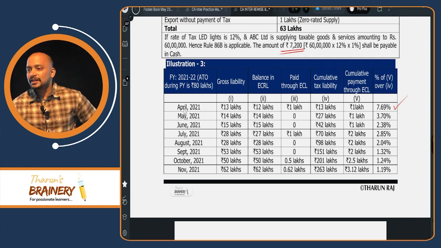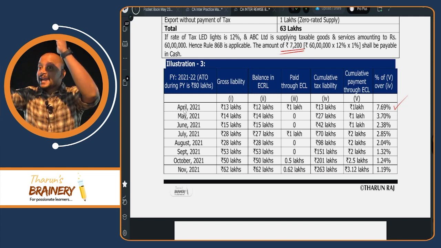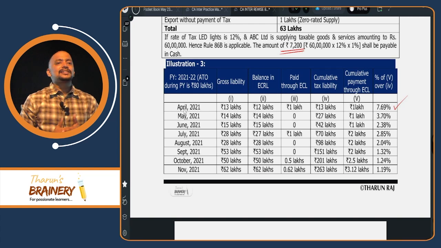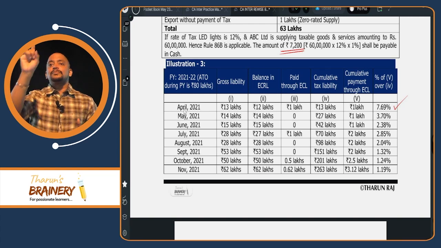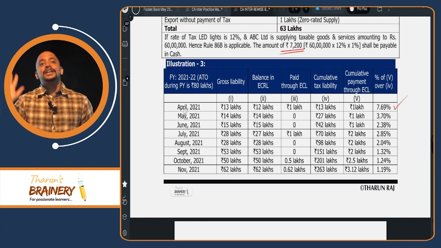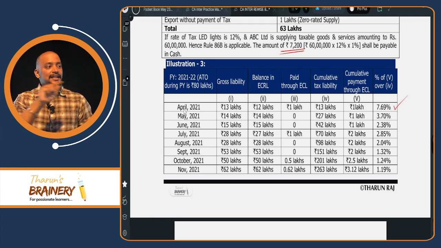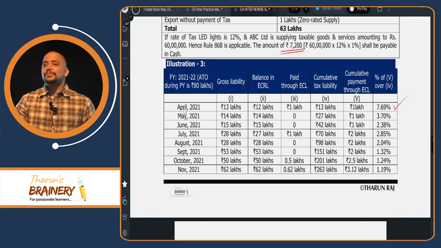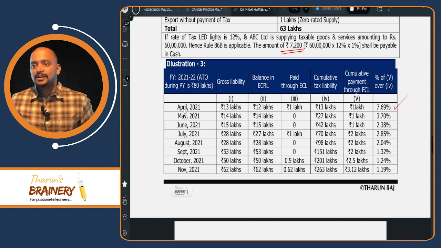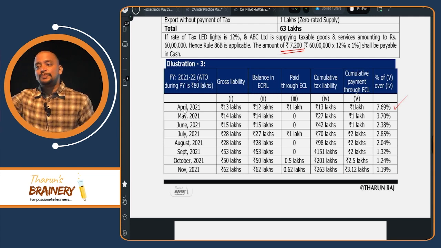Sir, are you getting this, sir? Why don't you have to pay anything through cash ledger? Because you are maintaining that 1%. Is it clear? Again, I am repeating. For May month, listen. Up to May month, how much did you already pay through cash ledger? Already paid through cash ledger, 1 lakh, divided by the total liability including May month, 27 lakhs. So 1 divided by 27 is more than 1%.